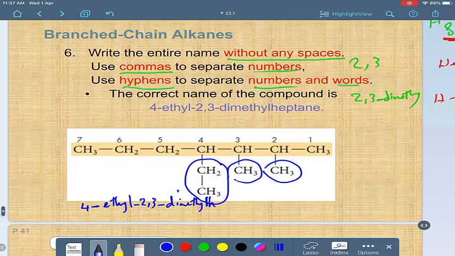Look, heptane like this, without any space. At this moment, we follow all rules that we have to follow to name the compound. This is the method for naming a compound.